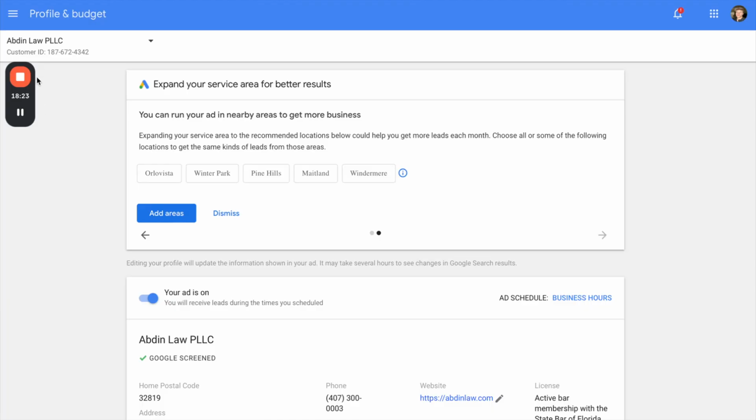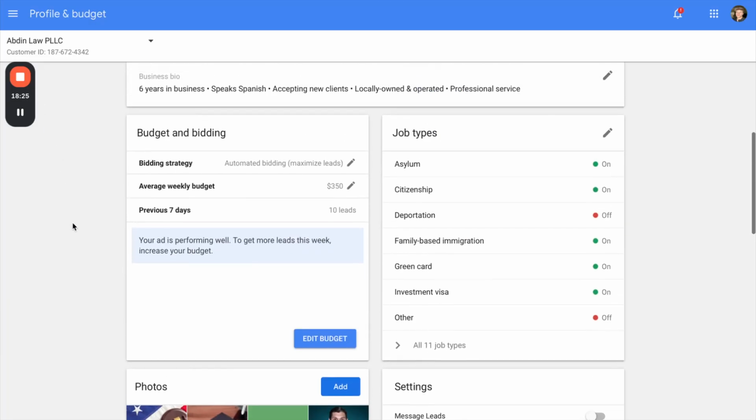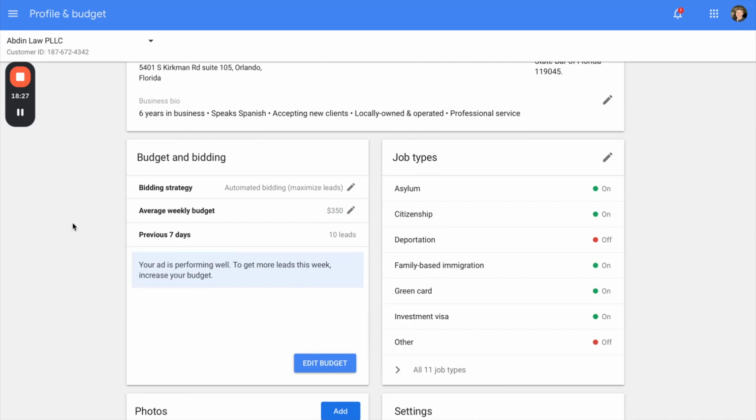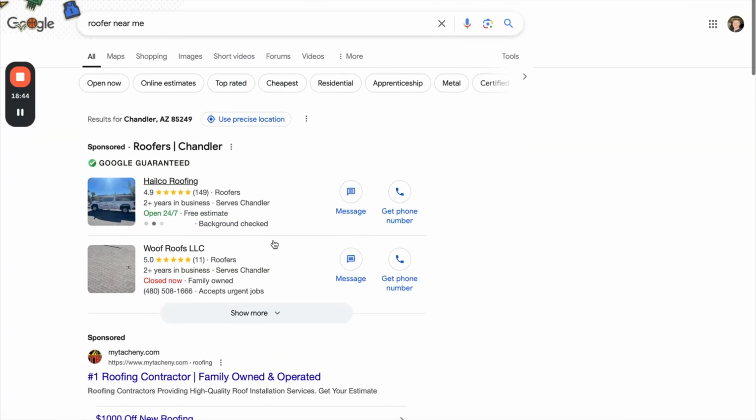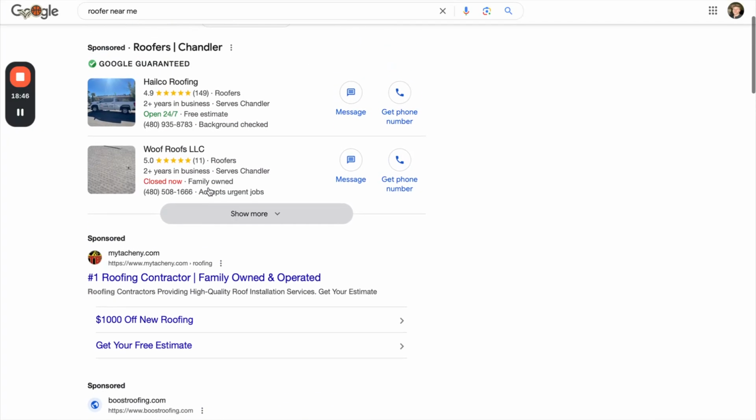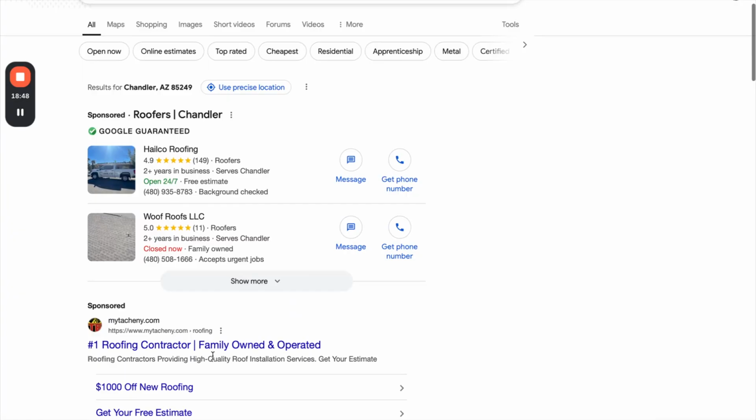This was a pretty high level overview of what we can do here with local service ads, and there's definitely a lot to do. I love running them side by side with pay per click, especially because one will sometimes perform better than the other. Some weeks pay per click is on fire, some weeks local service ads are on fire. And obviously, it's good to have both, especially when you see how Google is now arranging it in the search feed, right? It's nice to dominate both and be available at both times.